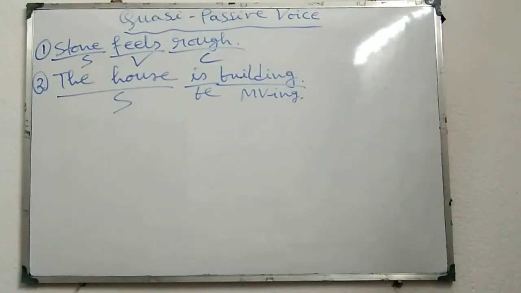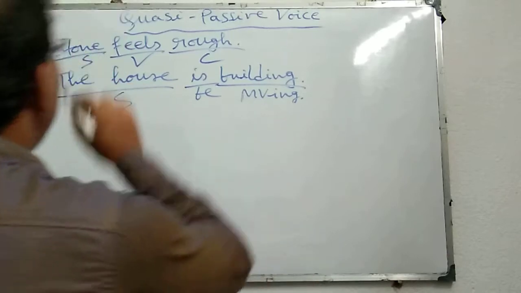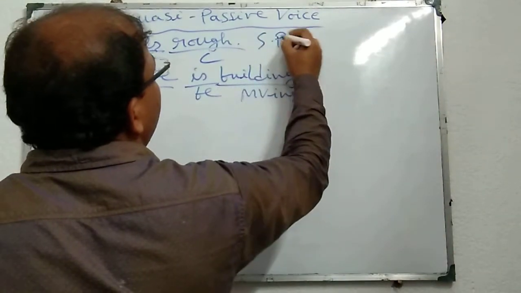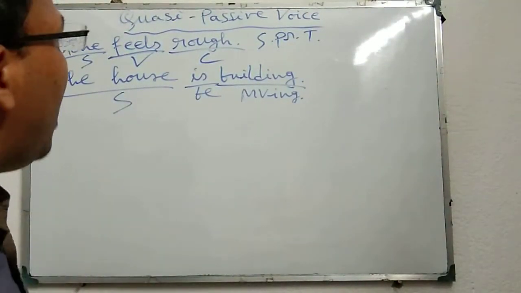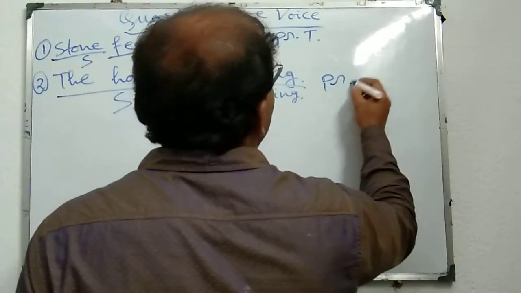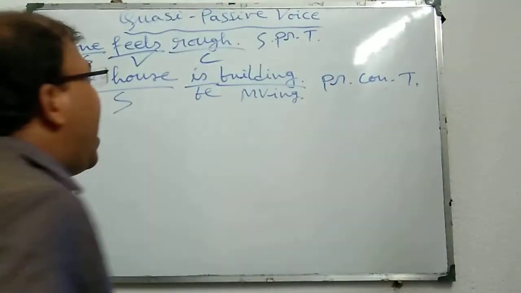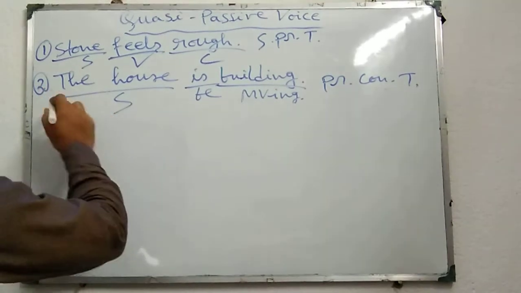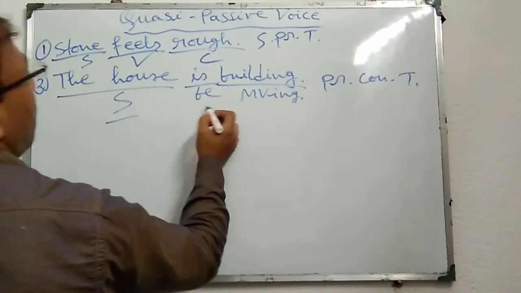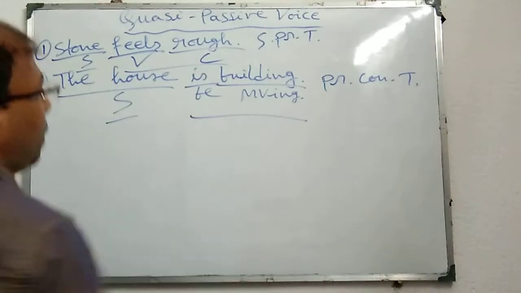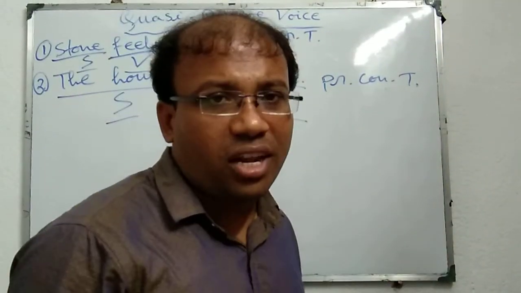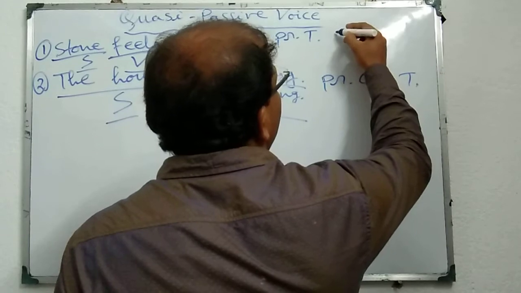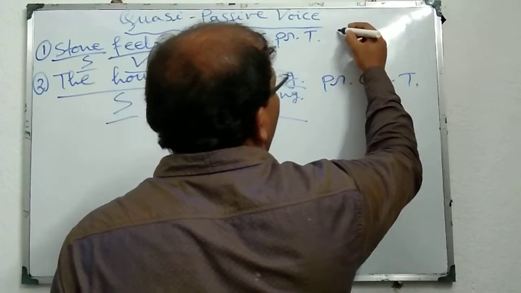Now look at the second sentence. The first sentence, stone feels rough. Feels means simple present tense. And the house is building means present continuous tense. And in both sentences, look at one thing: stone feels rough, the house is building. Subject, verb, and here subject, verb, complement. That means the sentence structure, or the form of the sentence, is like active voice. That means this sentence is active in form.